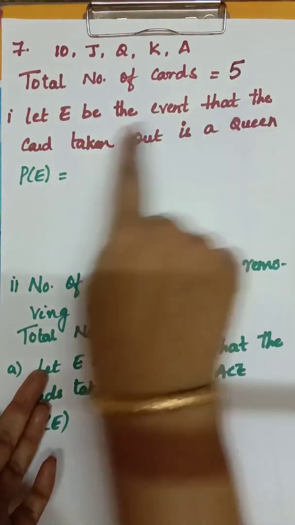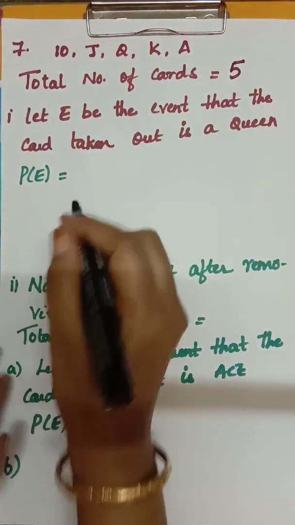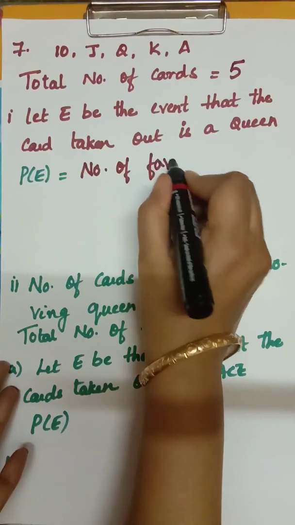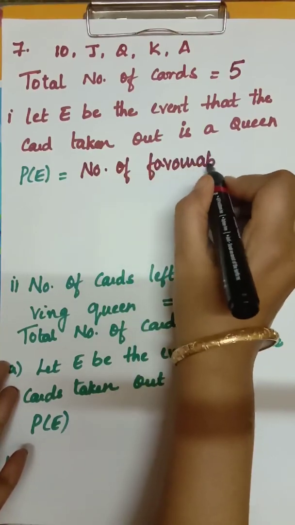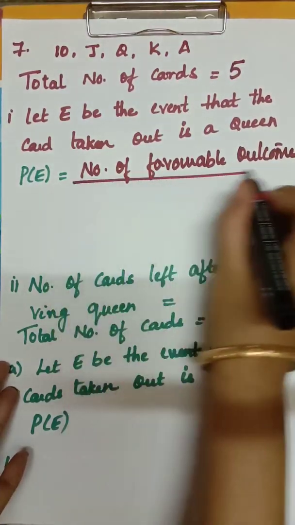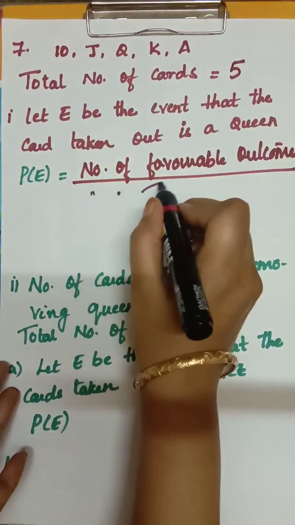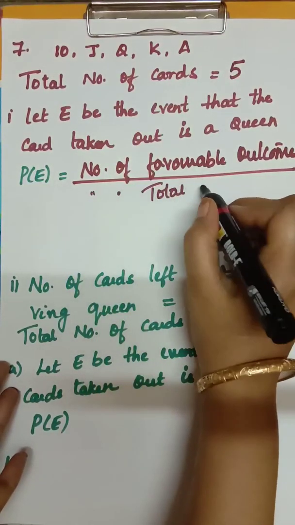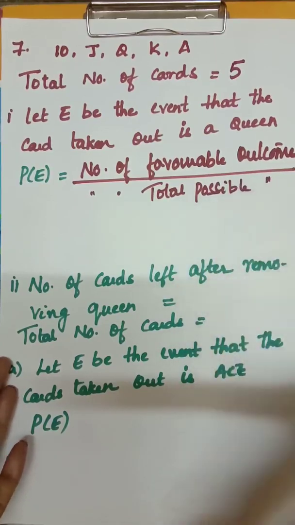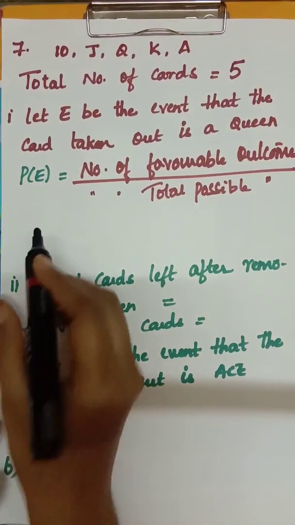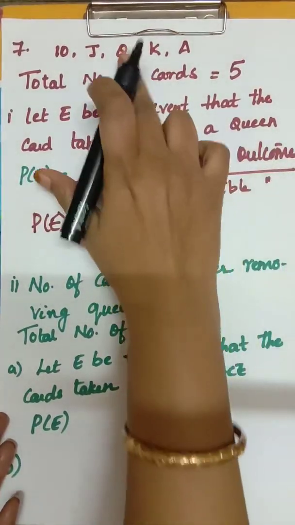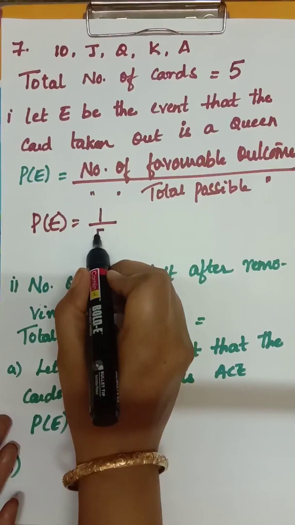How do you write? Let E be the event that the card taken out is a Queen. P of E is equal to number of favorable outcomes by number of total possible outcomes. Number of favorable outcomes, that is number of queens, is how much? 1, by total possible outcomes, 5.